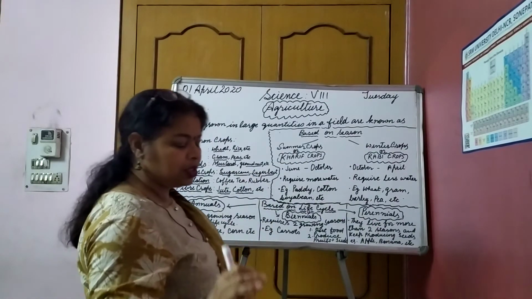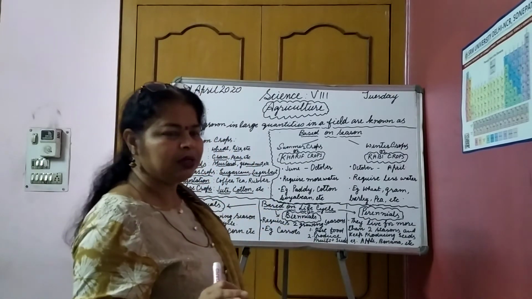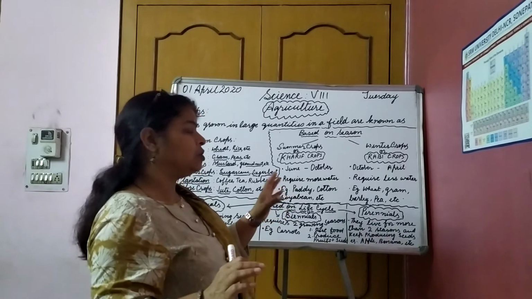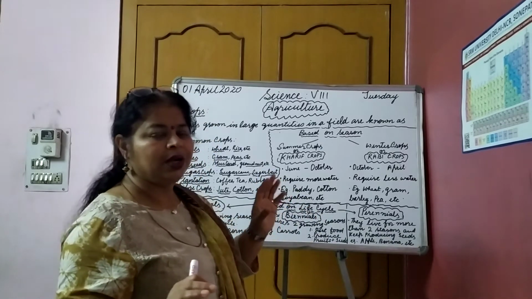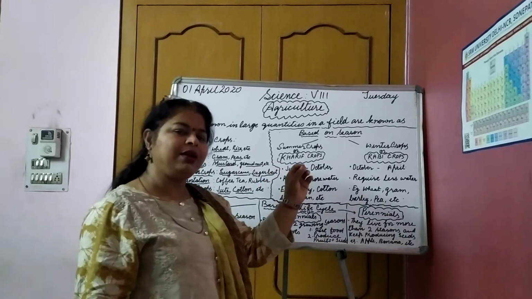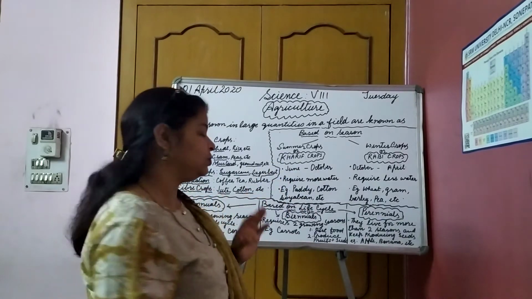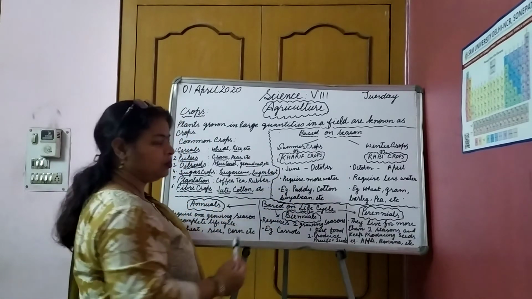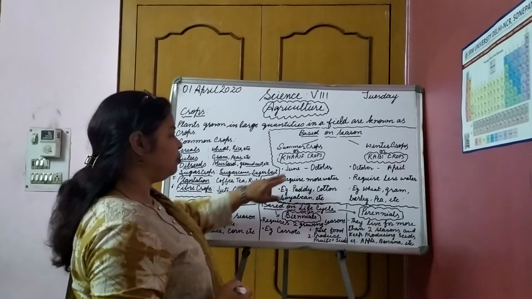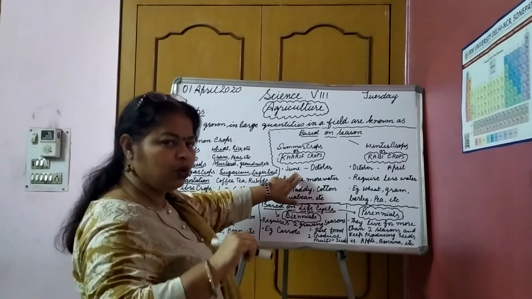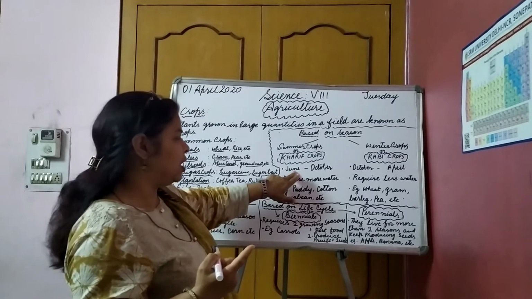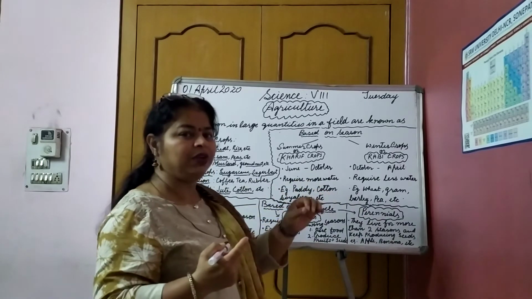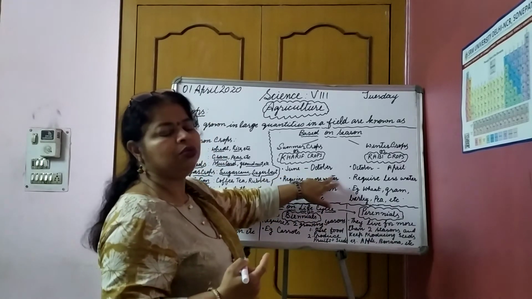Very, very important. This question is often asked in the exam for 3 marks. What are the differences, or differentiate between kharif and rabi crops? Differentiate between kharif crops and rabi crops with example. So let us see. What are the months in which kharif crops are grown? Kharif crops are grown from the month of June, means the growth months are June to July, and harvesting or reaping, when they mature and we cut them, is September to October.